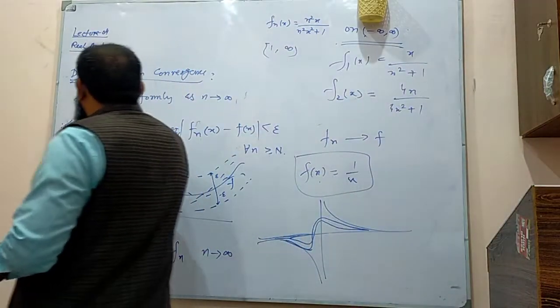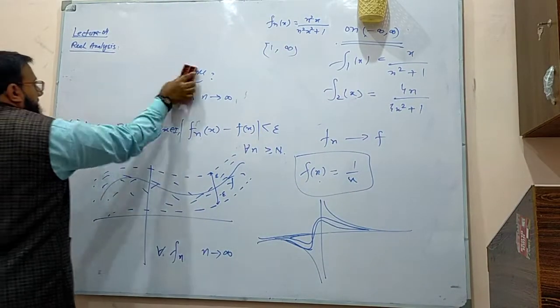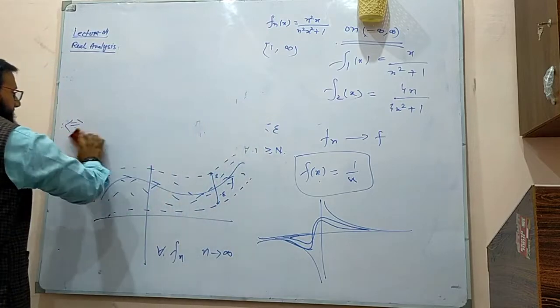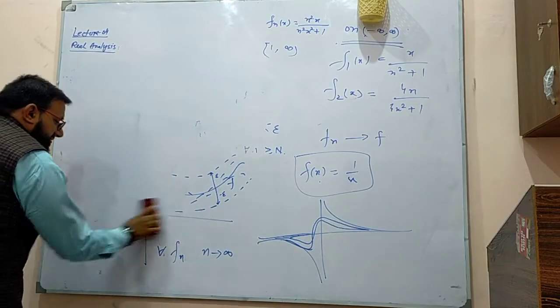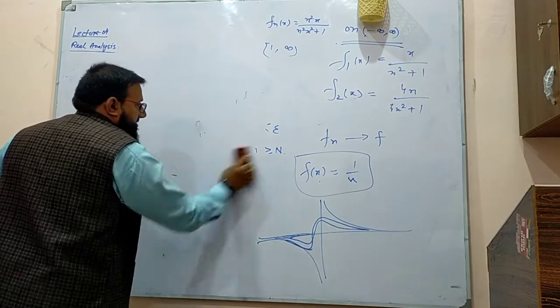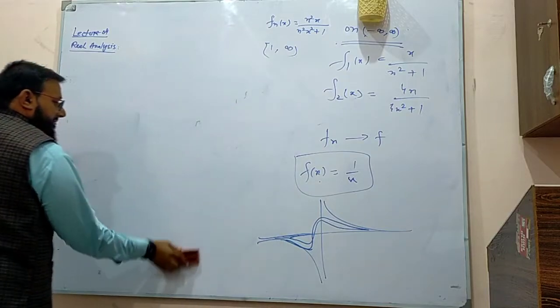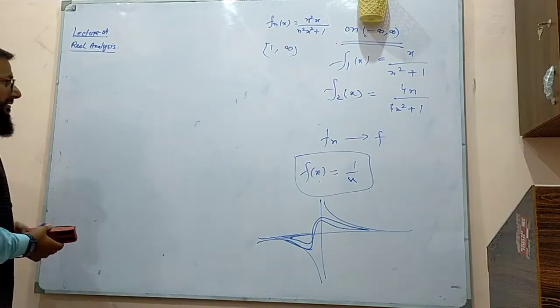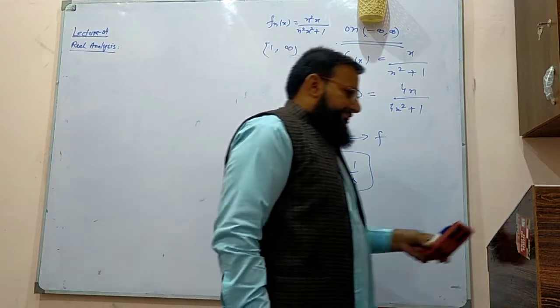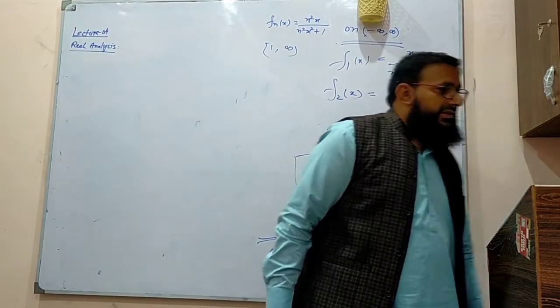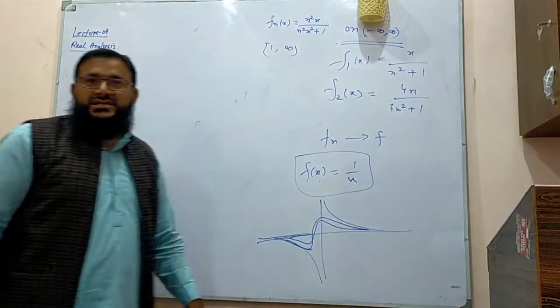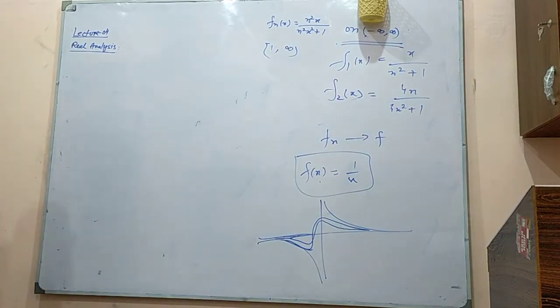The next idea that we need to discuss, these are some important things from the exam point of view, that's why I am discussing. Otherwise, we are not interested in these things right now. So, we are done from the point of view of the sequences, series and so on. The next idea should be the limits and continuity.